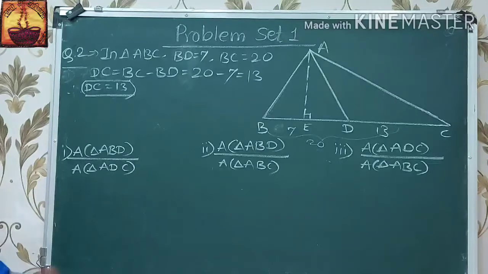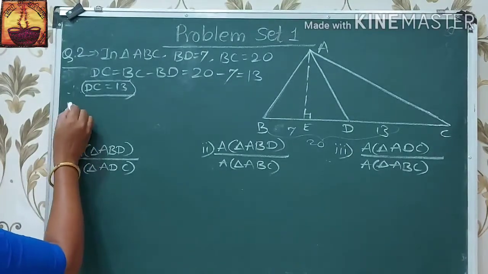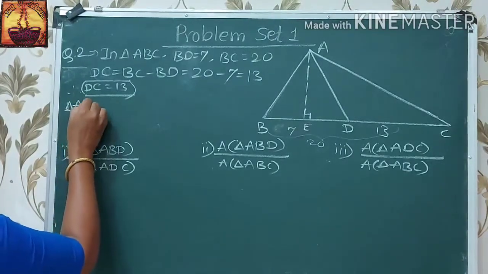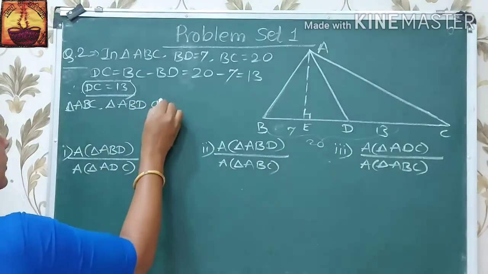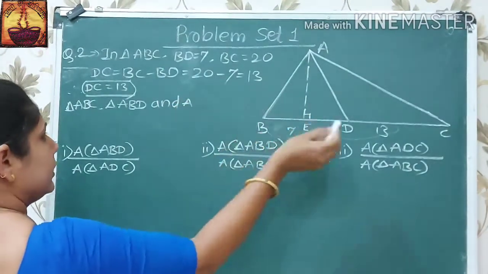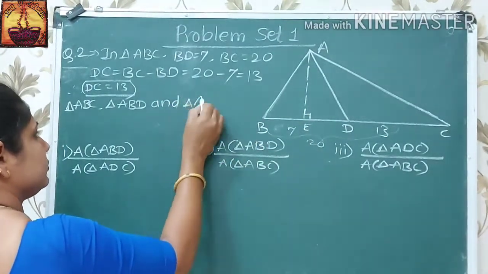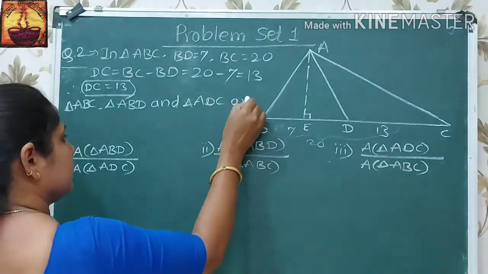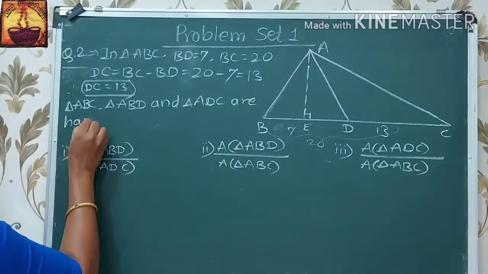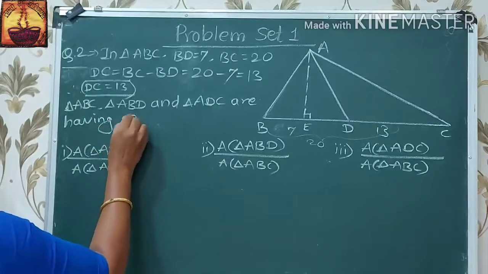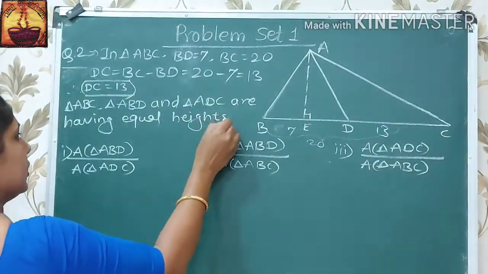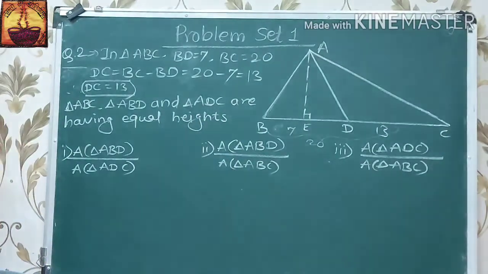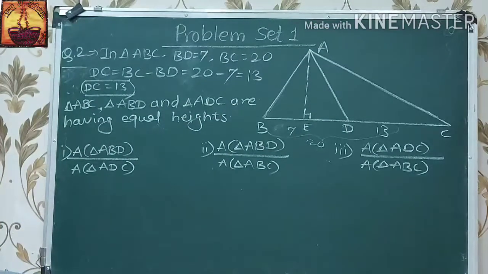Therefore we first write here triangle ABC, triangle ABD and triangle ADC are having equal heights. These three triangles are having equal heights. Ratio of areas of two triangles is equal to their corresponding bases.